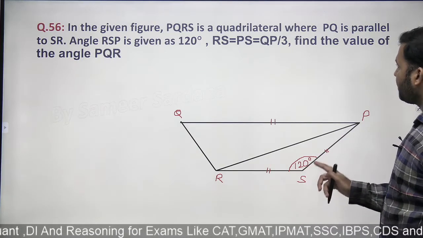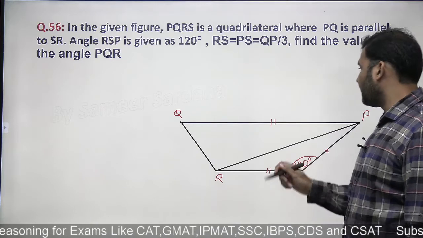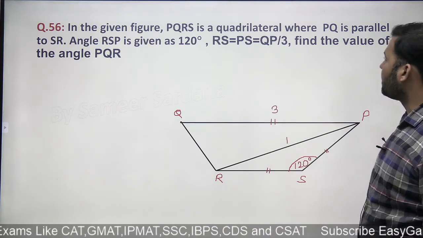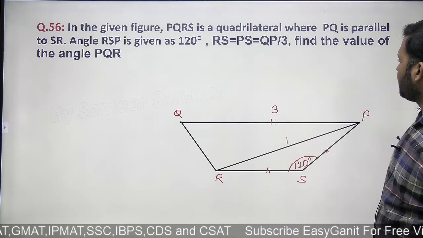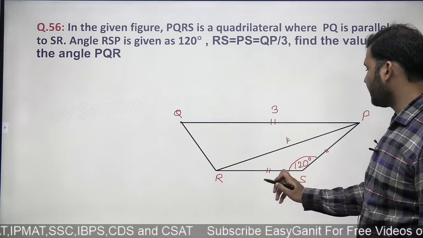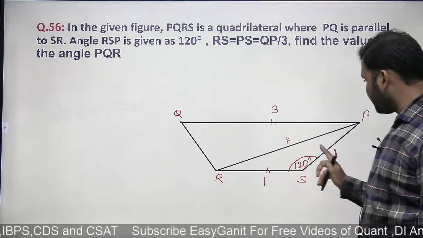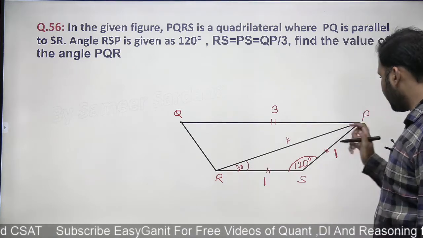And RS is same as PS is same as 1/3 of QP. That means if I'm saying that this side is 3, then this side would be equal to 1. So RS is equal to PS is equal to one third of PQ. So now this is 1, this is 1, this will also be 1. I should know that if this side is same, then this angle will be 30 degree because this is 120, so both of these two angles will be same.